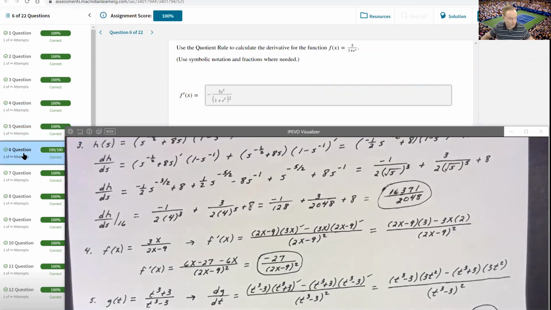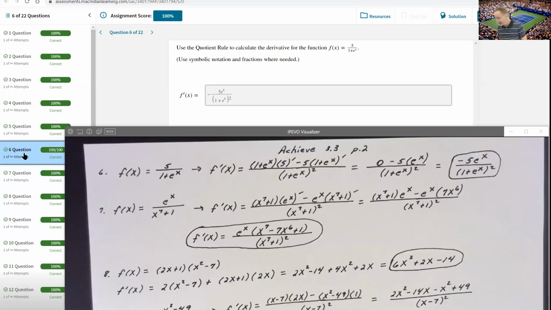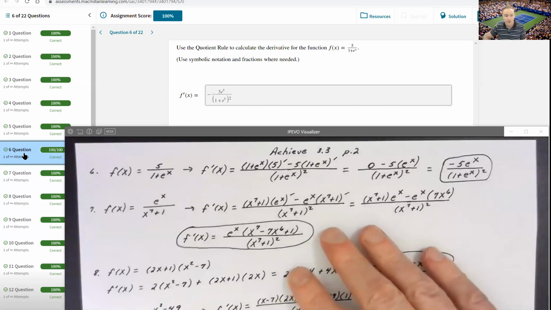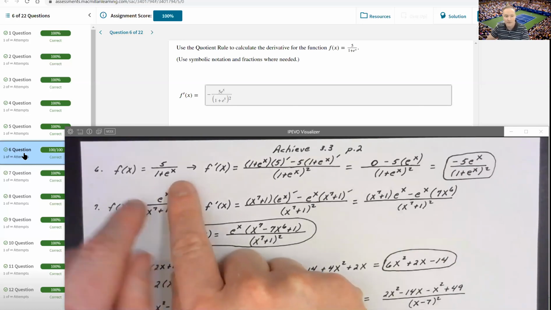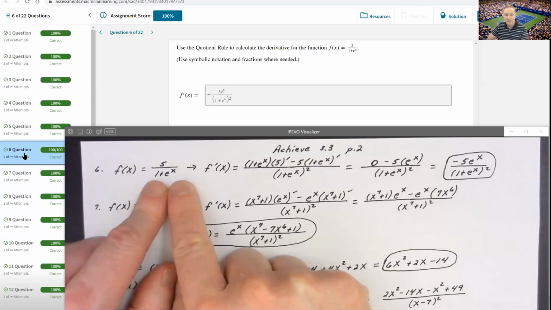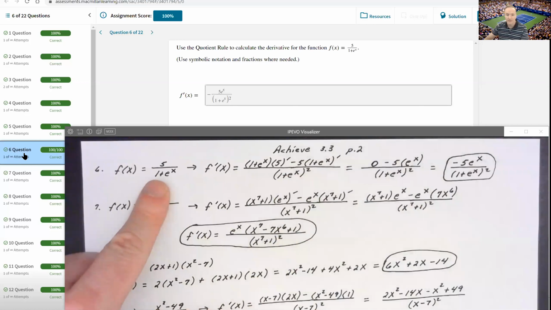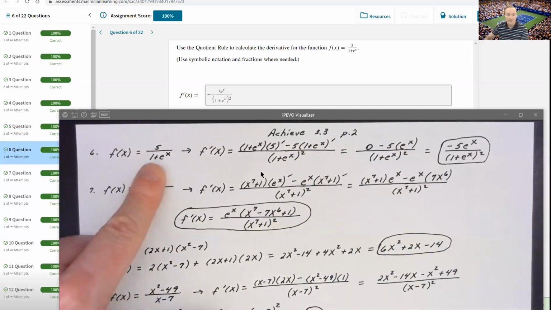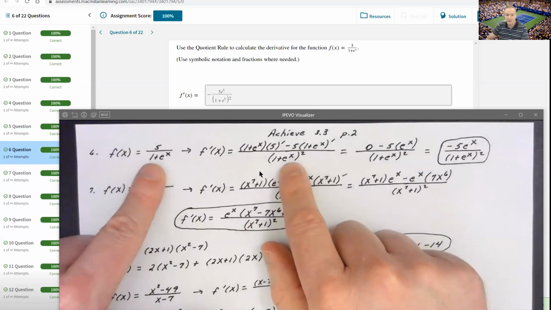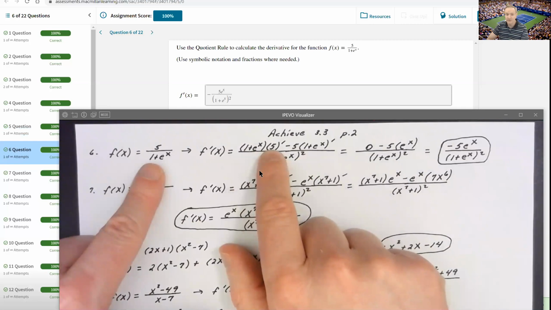For the next problem here. Again, it's a quotient rule problem. I have f of x is equal to 5 over 1 plus e to the x. So I said, okay, in order to do this problem, I'll need to go in and say, I need to take the denominator and square it, then bring that denominator up to the numerator times the derivative of the numerator.